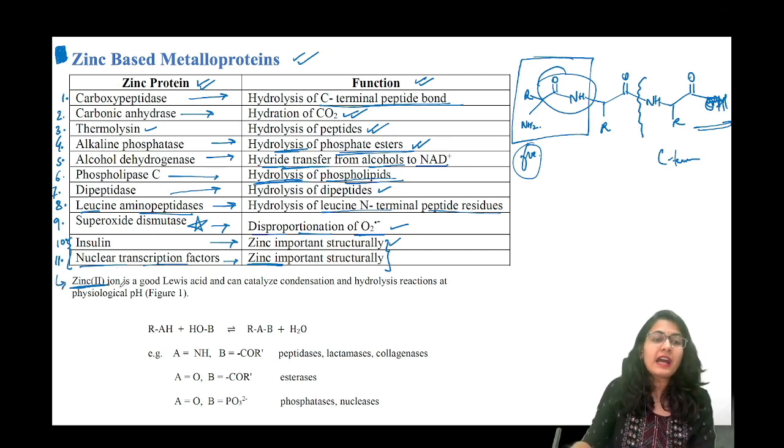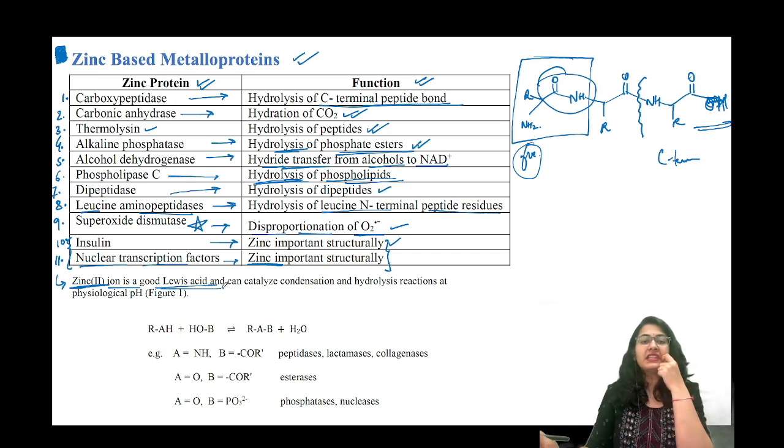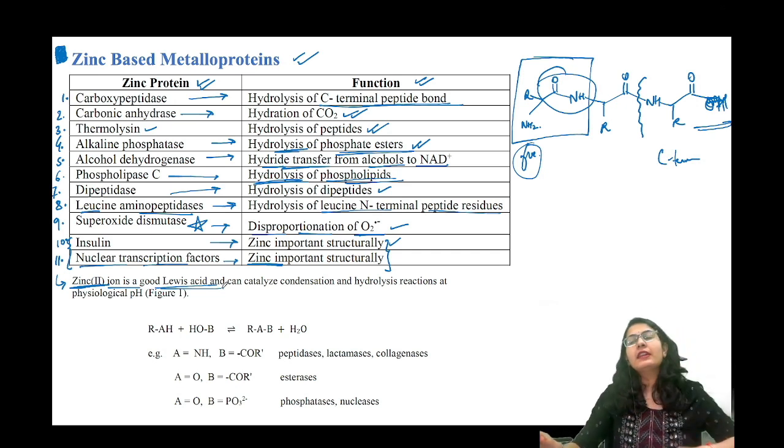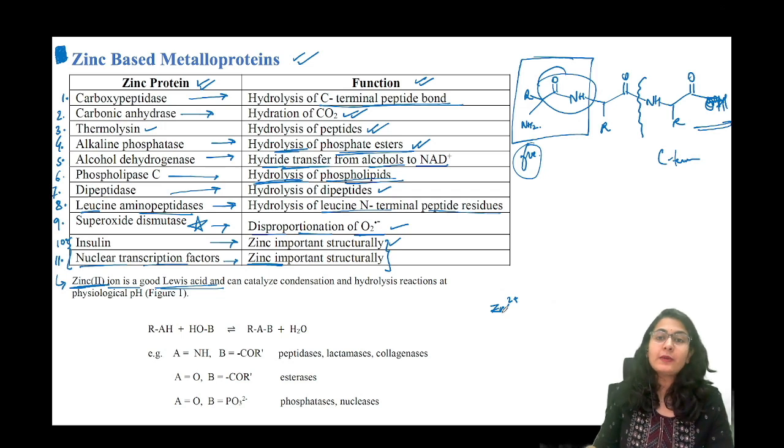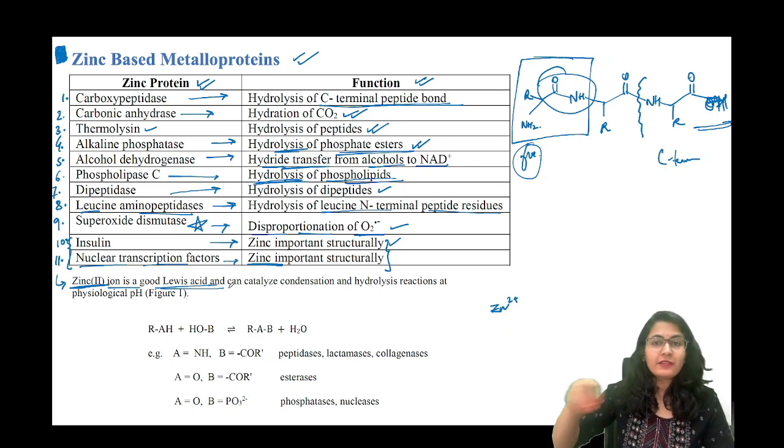Zinc 2 plus ion is a good Lewis acid, and there is a question based on this. Many a times it has been asked why zinc 2 plus is preferentially present at many metalloenzyme positions. Why not iron, why not copper? Zinc ही क्यों present होता है? Okay, so that is a very important question. Eventually we will answer it.